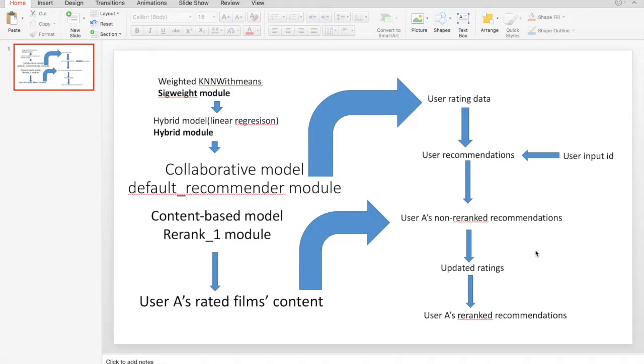If there are not enough user-liked films, they will rank by the updated rating and give the recommendations for the rest of the films. Then the result is all the users' re-ranked recommendations. This is my system.